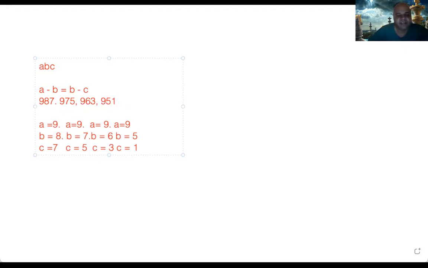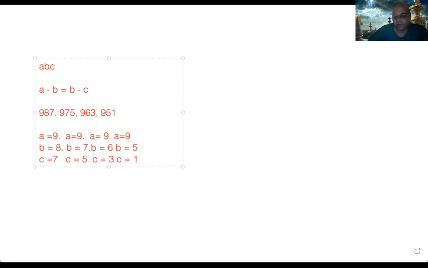Right? Then after that, similarly you just try it out by putting A is equal to 8. If A is equal to 8, then B can never be 9, because 8 minus 9 will be minus 1, and that way it will not work. So B will have to be either 7 or 6 or 5, or it can also be 4, because 8 minus 4 is equal to 4 minus 0. That is also a possibility. So similarly there are four numbers starting with 8, and just try it out.